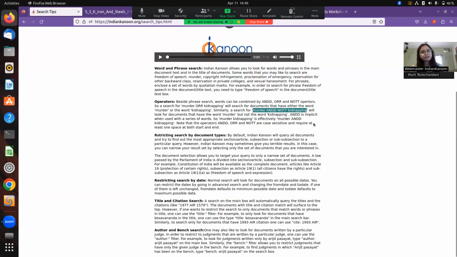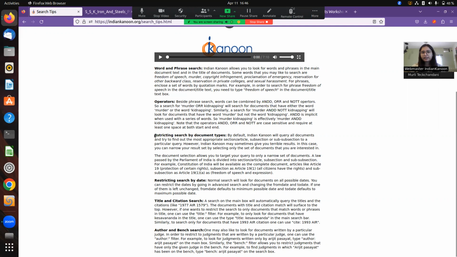This is one of the simpler examples that we can give you. So if you have that kind of search, where you're looking for a couple of domains, or you're looking for either one, or you're looking for one and you don't want the other. We see this happen a lot in IPR cases, where we're only looking for trademark and not copyright, or trademark and copyright. So these are some operators that you can use: and, or, and not.